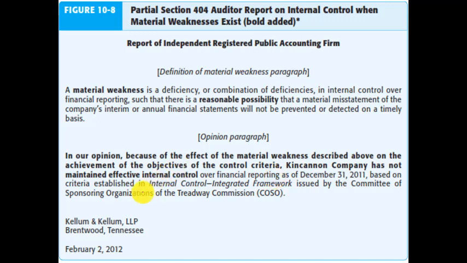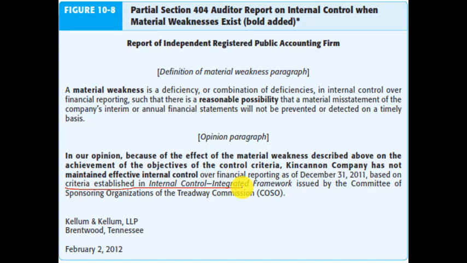How did you know that? Based on the criteria established in the integrated framework issued by COSO, which is the Committee of Sponsoring Organizations of the Treadway Commission. Here the auditor is reporting that he checked the internal control system and he is providing only reasonable assurance. At the end he said that this company specifically has a material weakness in the internal control system.